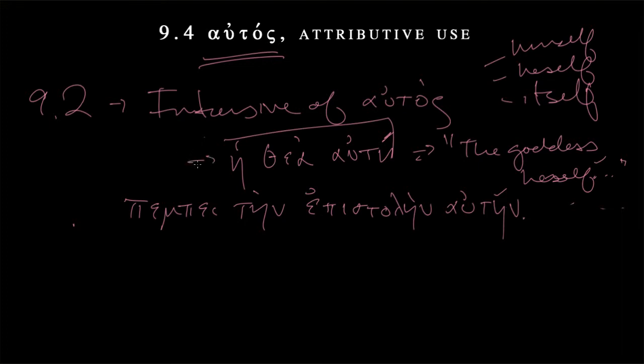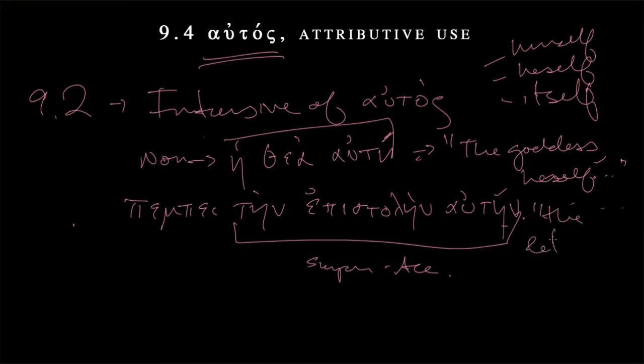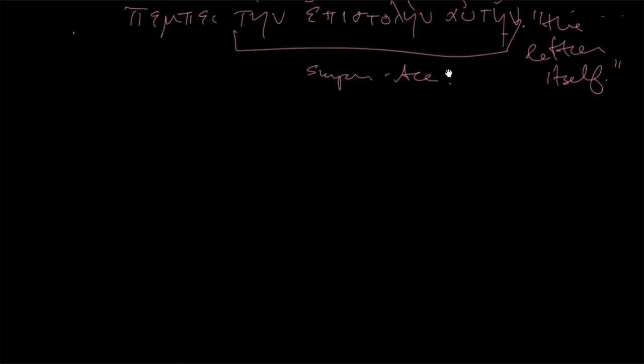So here we have a super nominative, and here we have a super accusative, extended by this intensifying use. So the goddess herself sends the letter, and then in English we want to make this neuter. We want to call the letter a she, so the letter itself. So good, we had the intensifying use in 9.2.